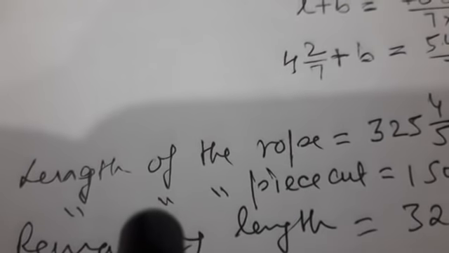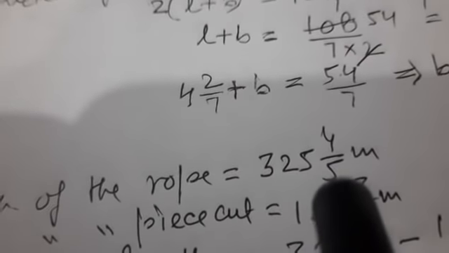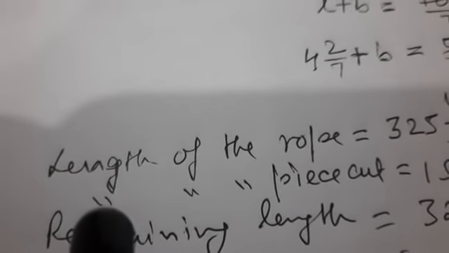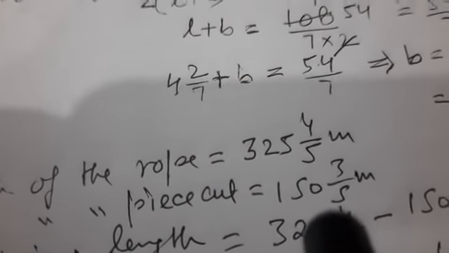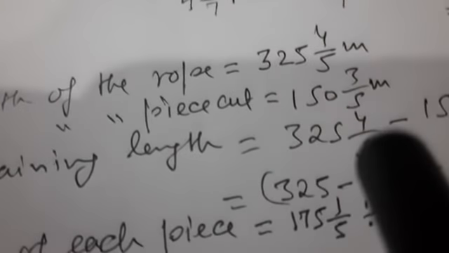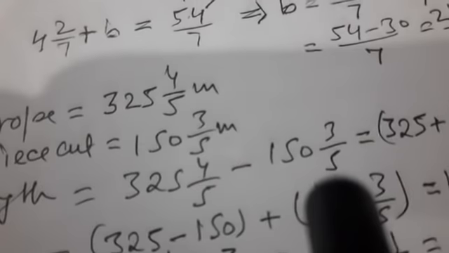Next question. Read question number 7. Now in this question, length of a rope is given 325 whole number 4 upon 5 meter. Now from this rope some piece is cut of length 150 whole number 3 upon 5 meter. So what is the remaining length? Total length minus the length of the piece cut.